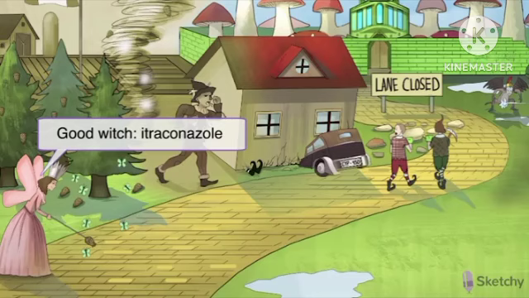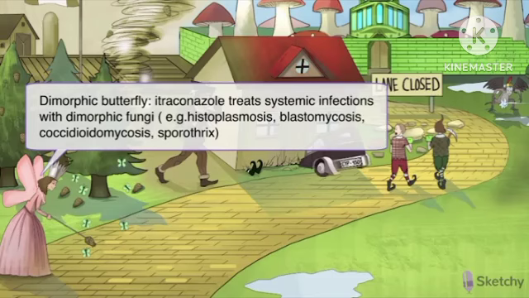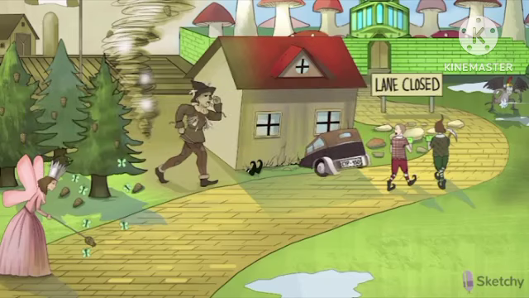This is because in Sketchy Micro, our dimorphic fungi, the ones that change from yeast to mold when causing systemic infection, are associated with a butterfly, which is a dimorphic creature that morphs from a caterpillar. The good witch is seen here casting butterflies to cure Dorothy's systemic mycoses, namely histoplasmosis, blastomycosis, and coccidioidomycosis. And don't forget sporothrix. Probably something she picked up at the farm. Remember, itraconazole for those fungi with two iterations, in other words, dimorphic fungi.